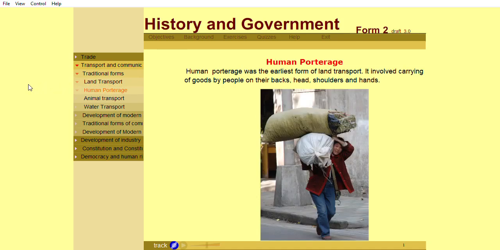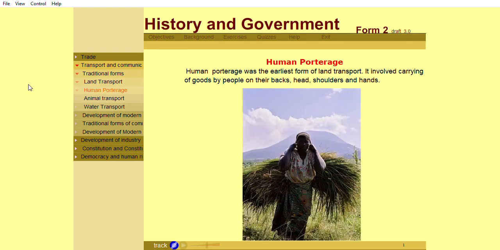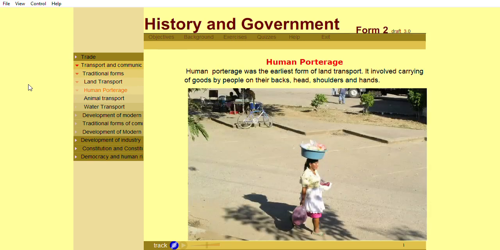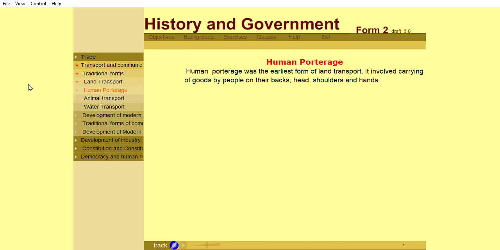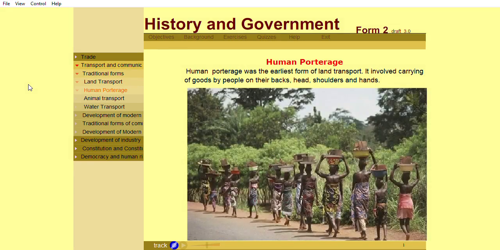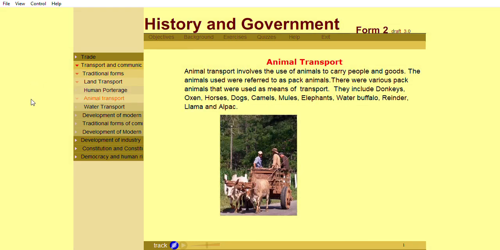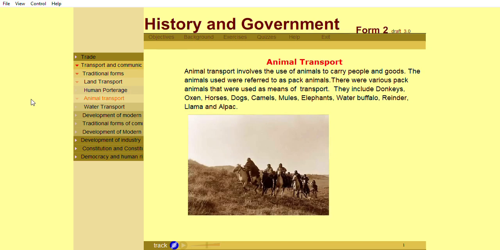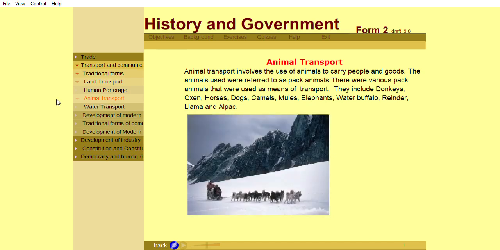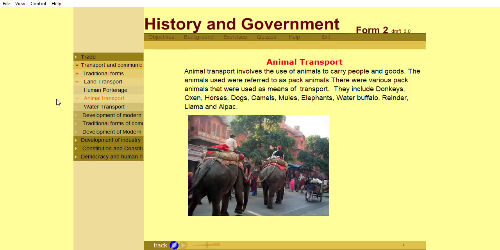Human porterage was the earliest form of land transport. It involved carrying of goods by people on their backs, head, shoulders, and hands. Animal transport involves the use of animals to carry people and goods. The animals used were referred to as pack animals.